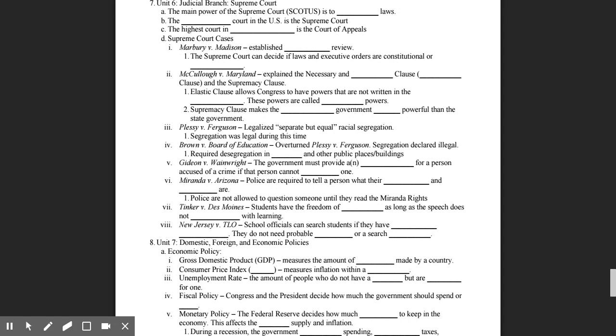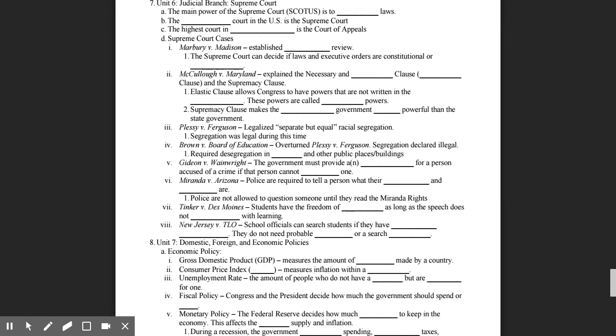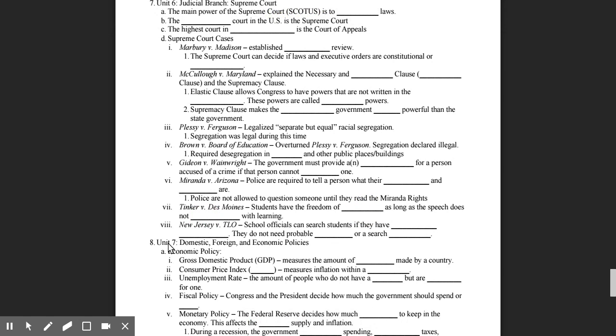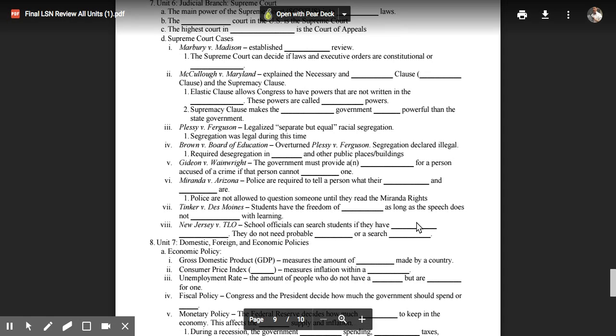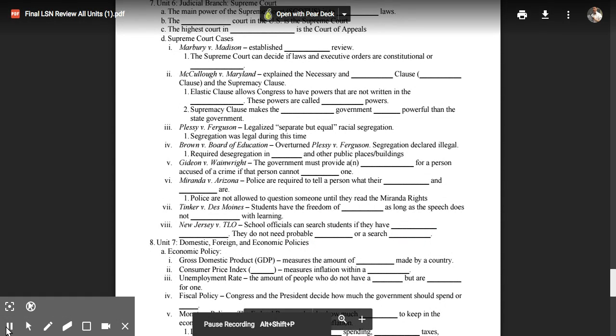Tinker v. Des Moines: students have the freedom of expression or speech as long as the speech does not interrupt with learning. New Jersey v. TLO: school officials can search students if they have reasonable suspicion. They do not need probable cause or a search warrant. This is the end of Unit 6, talking about the Supreme Court cases and the Supreme Court.